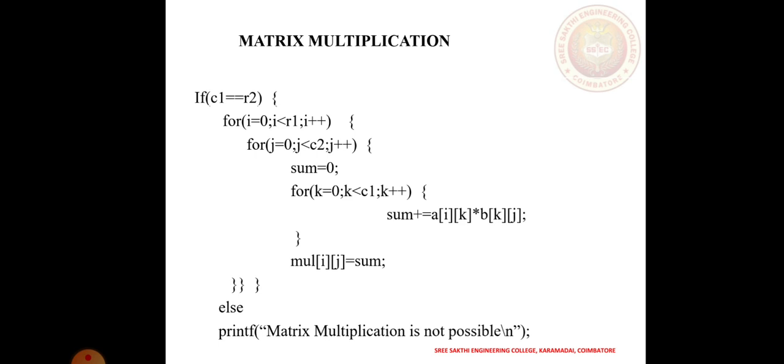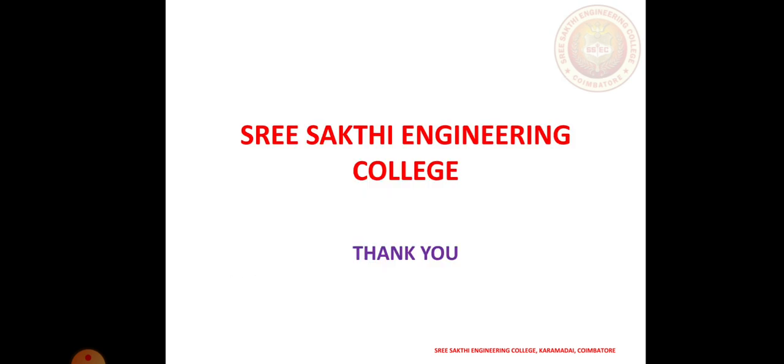In a multidimensional array, more than two dimensions of data items are stored, that is called a multidimensional array. So an array has three types: one dimensional, two dimensional and multidimensional. We have discussed one and two in this slide. In the upcoming slides we are going to discuss the multidimensional arrays. Thank you.